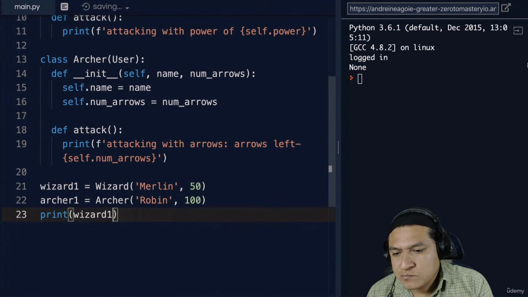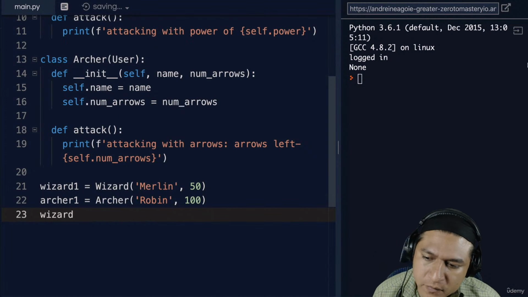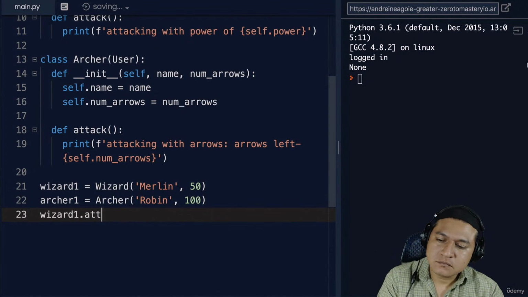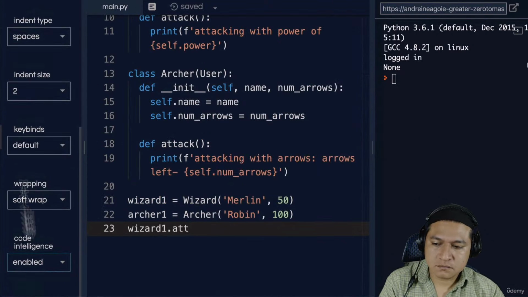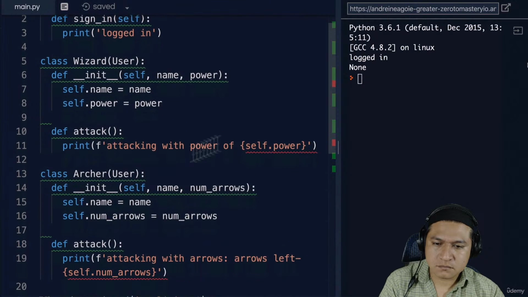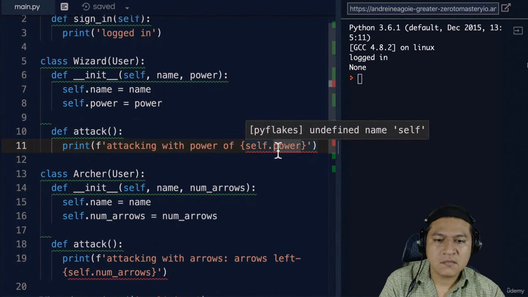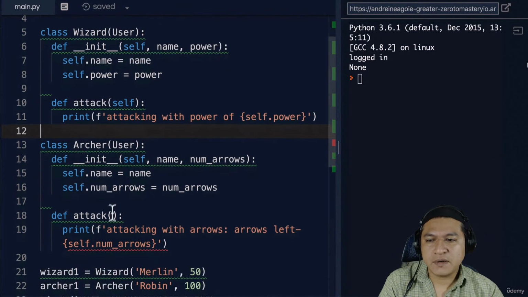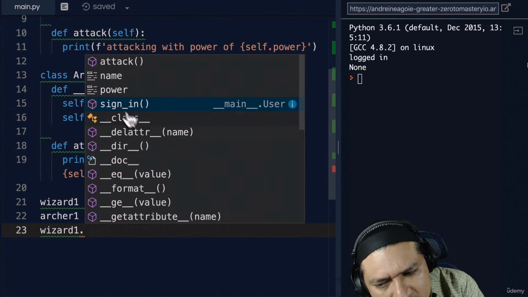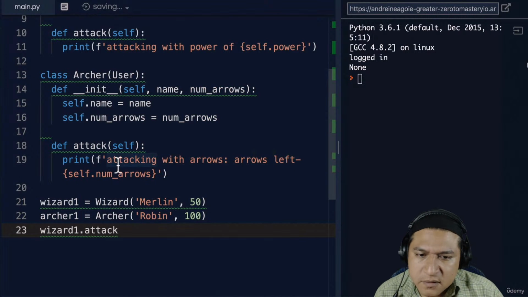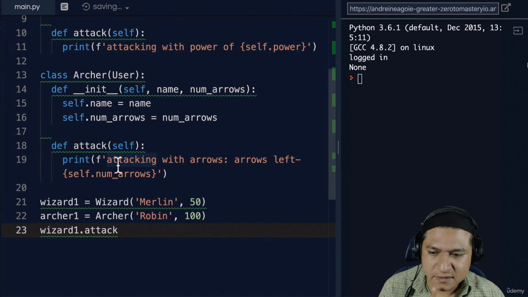Let's have a look. If I was to do wizard1 dot, and then we'll say attack. And let me just turn back on my code intelligence. We'll see that we have a few errors. Here, what's it say? Undefined name self, and that's because I forgot self. Oh, okay. So remember, we always have to give it the first self. If we scroll down, we go to wizard dot, we see that we have name, power, and attack. If I click. Okay, I didn't remember that one, but he's right.